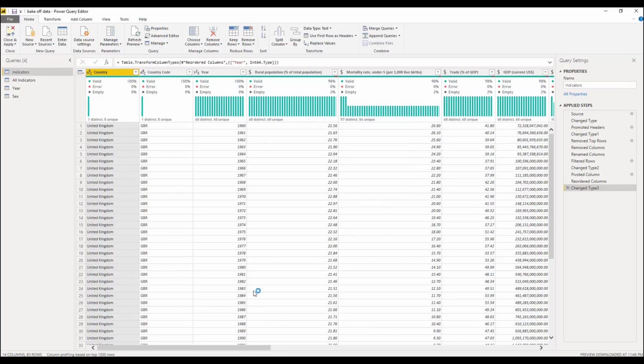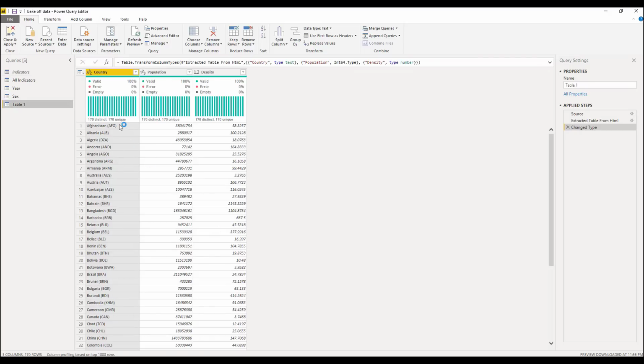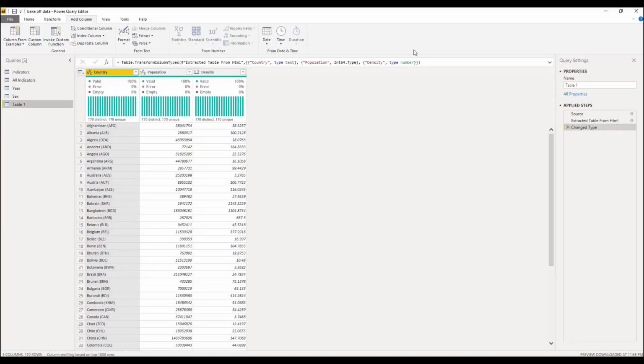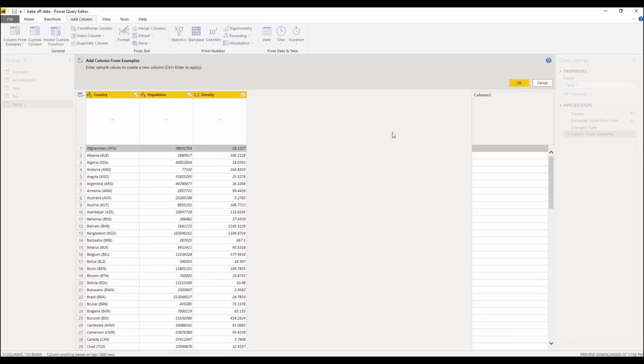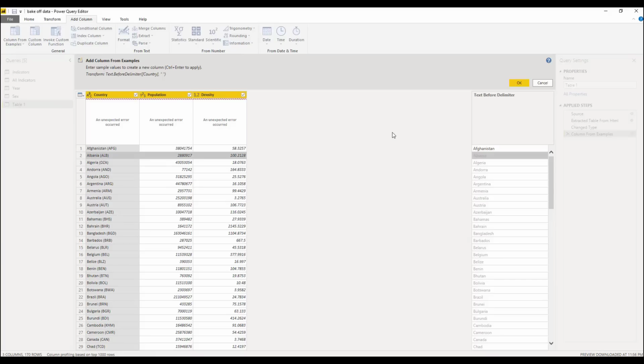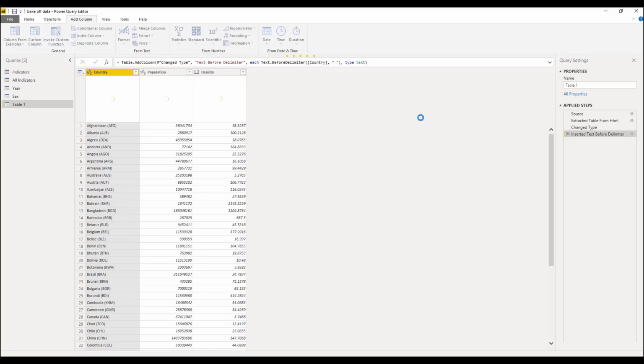Now I'm just going to wait for this table to load up, and we have this data. But it's still not looking super clean. What I really want is my country name to be in a separate column. So again, I could use the hundreds of out-of-the-box functions that we have inside Power BI, but I'm just going to add a column from example. And I'm going to type in Afghanistan over here, and Power BI just figures out I don't want the country code. And I can just add that as a column.